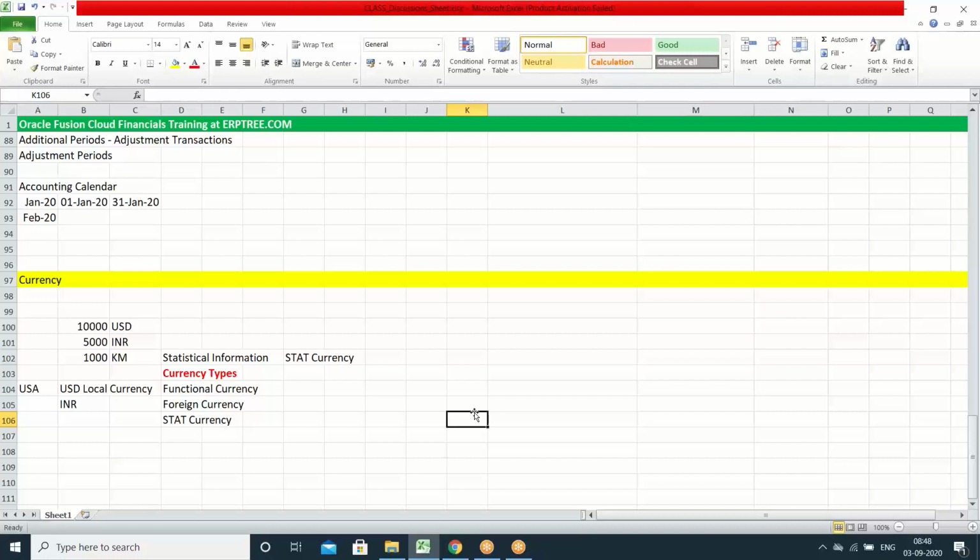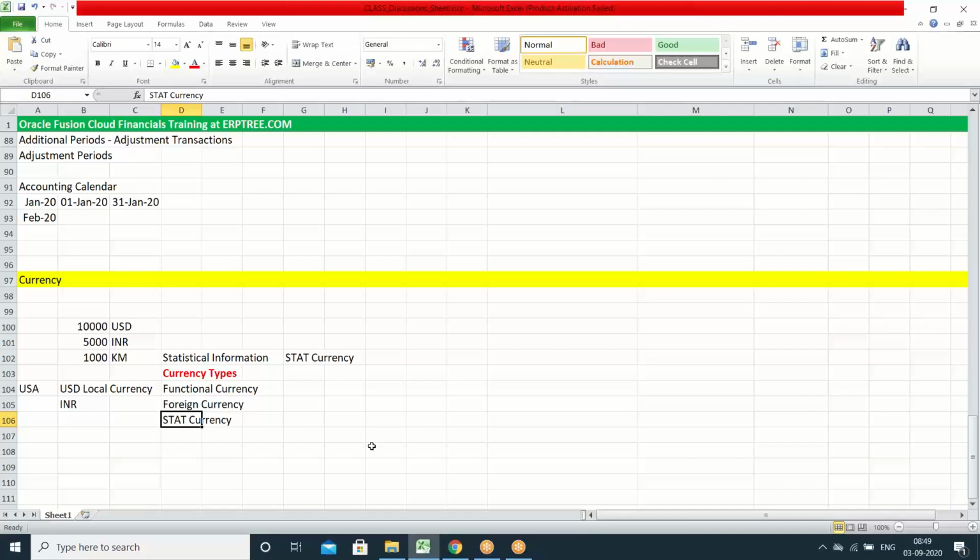Where do you specify the currency conversion? See, based on the applications, the names can be used differently. But in our Oracle applications, for this sort of measurements, we use the term called stat currency. In other software, the term may be unit currency or something else. Here we use stat currency as the name. That's all.